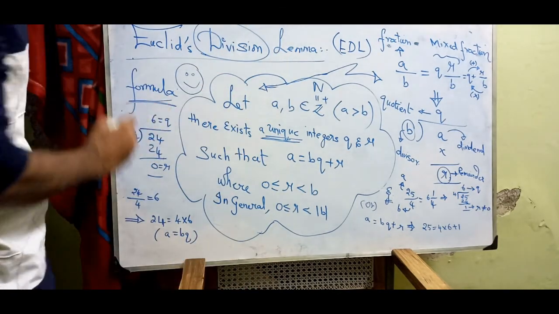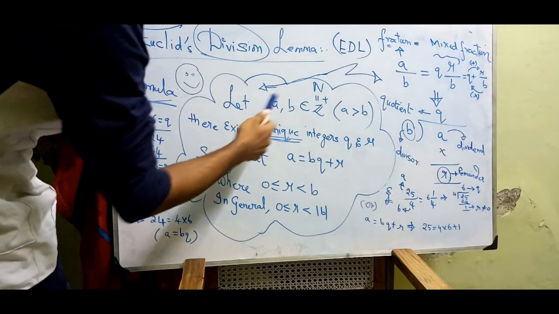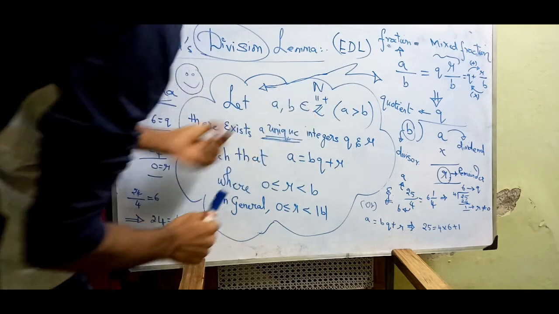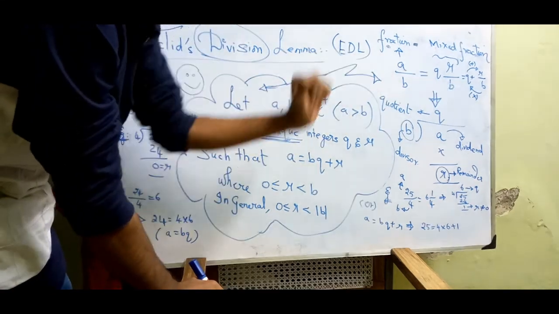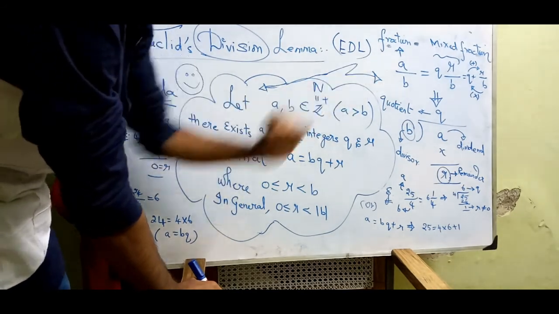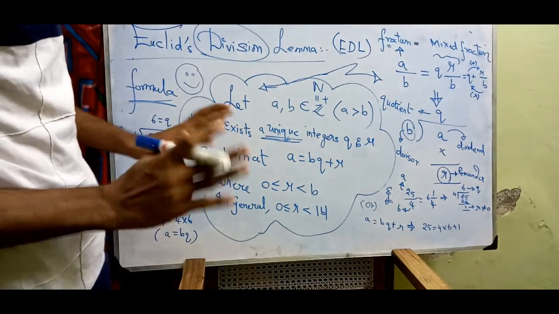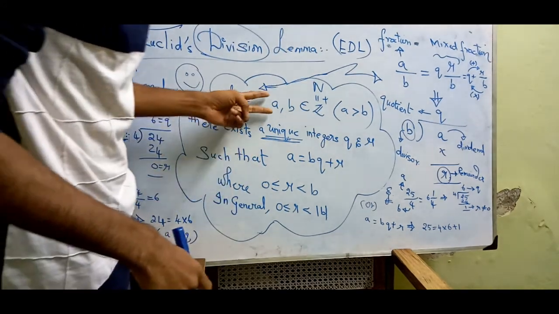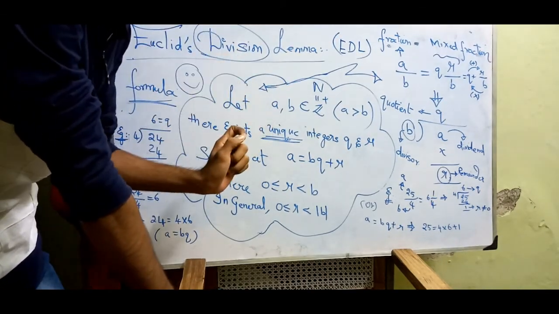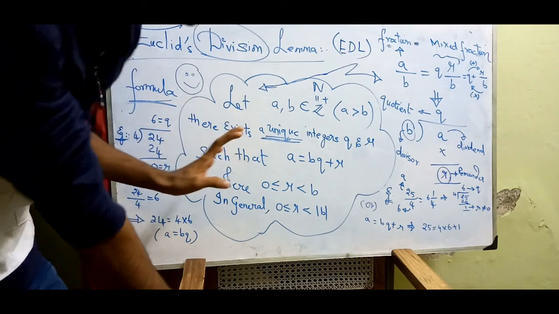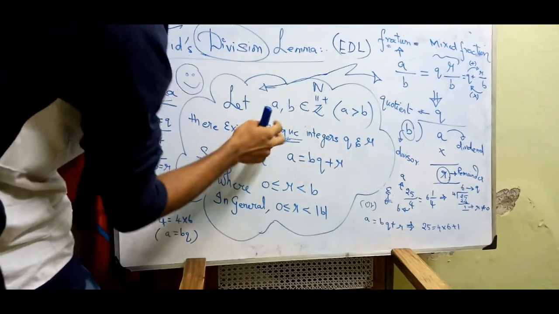So here is a formula which has a big smiley face in it. Let us see what it is. Let a and b be, always, in the form of fractions. Understand this concept clearly so that you can clarify doubts. This is an easy topic, and if you know numbers and division, there is nothing to trap you here.